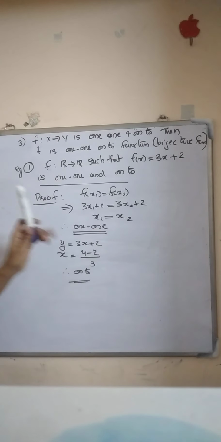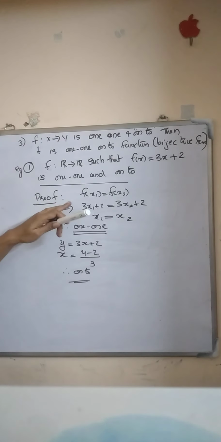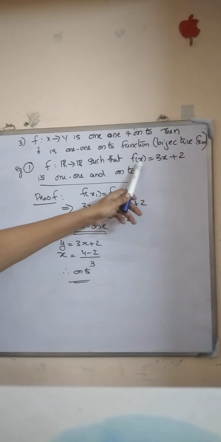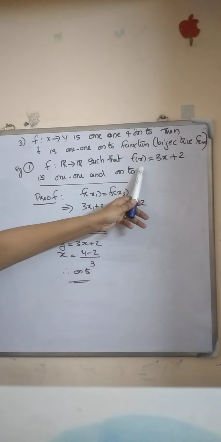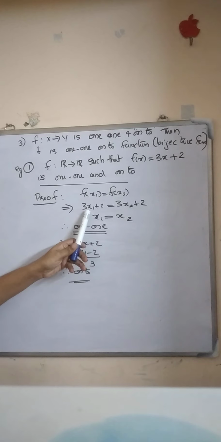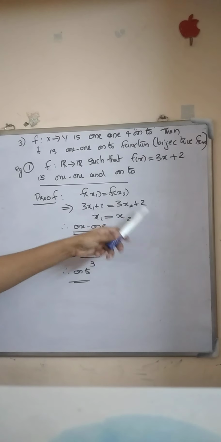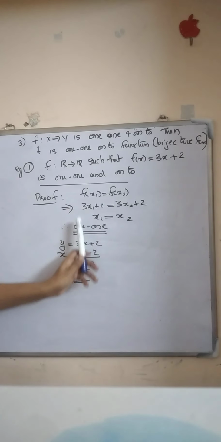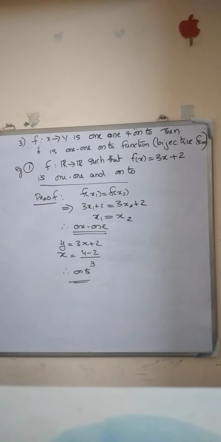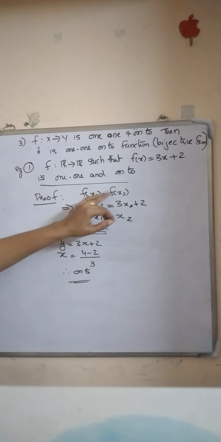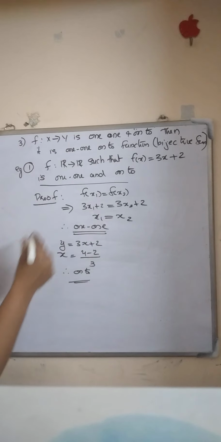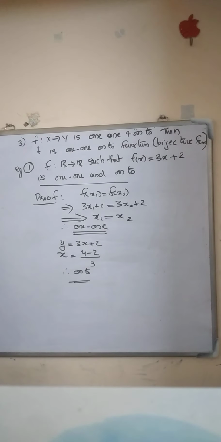For proving 1-1, let f of x1 equal f of x2. f of x is 3x plus 2, so f of x1 is 3x1 plus 2. So 3x1 plus 2 equals 3x2 plus 2. That implies, cancelling 2 and 2 and 3 and 3, we get x1 equal to x2. So f of x1 equal to f of x2 implies x1 equal to x2. Therefore, this function is 1-1.